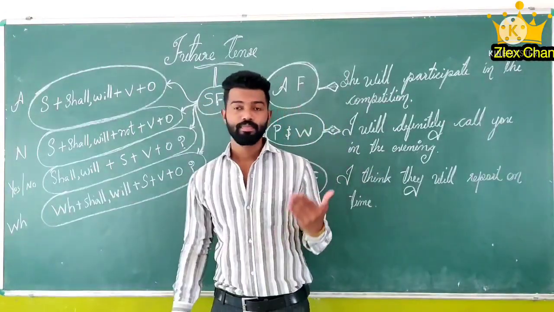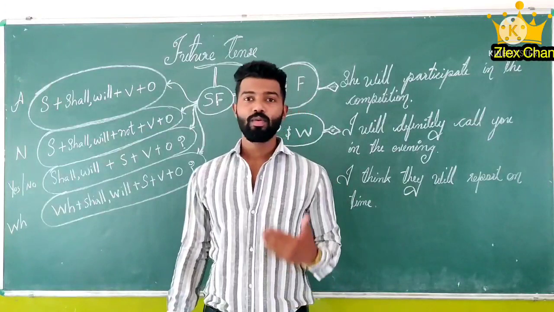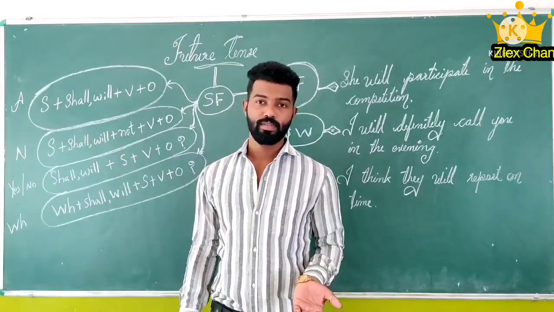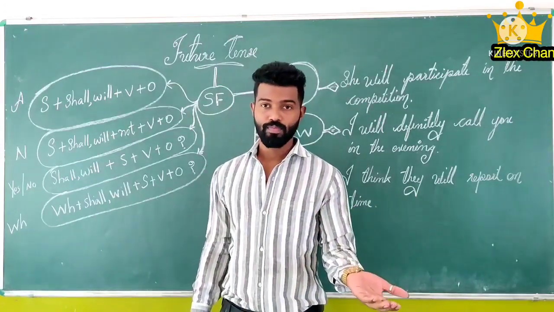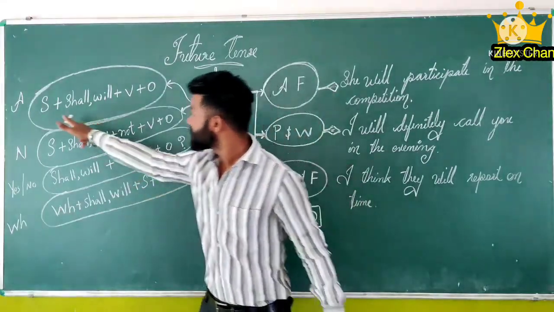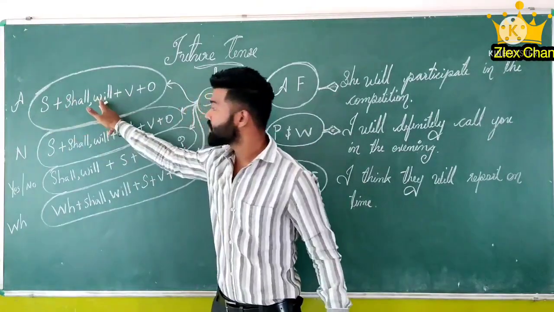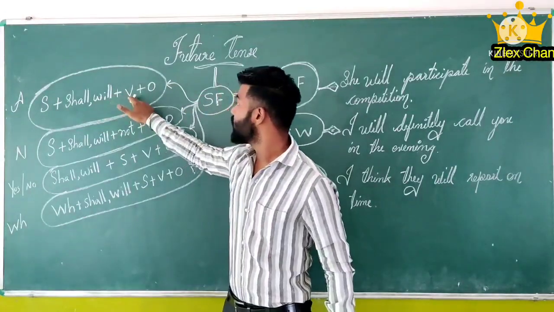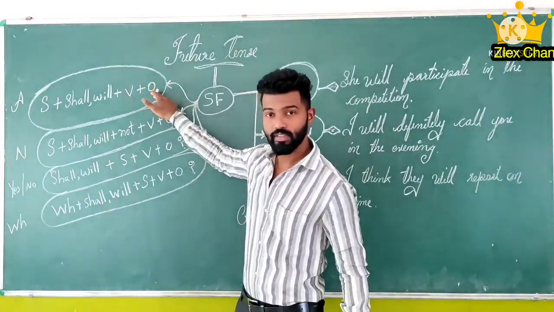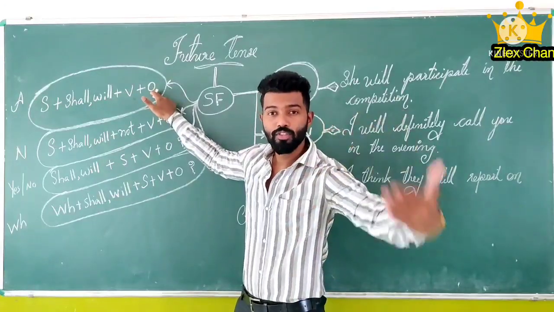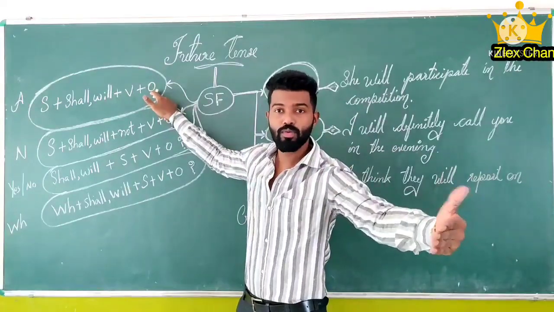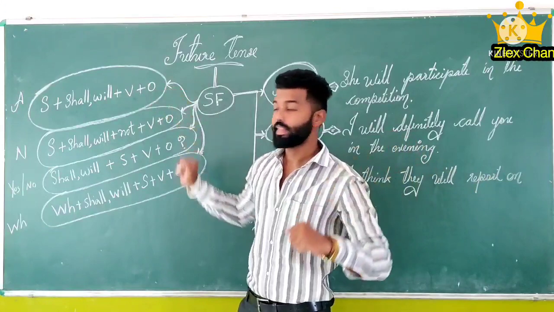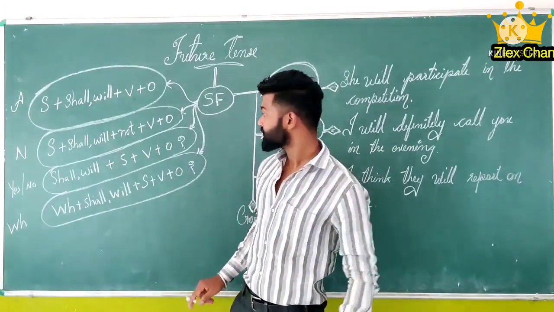For example, I will go to the market tomorrow. So subject, I, will or shall, verb, go to the market. Then we can add tomorrow, day after tomorrow, or next week. Like that we can add it.